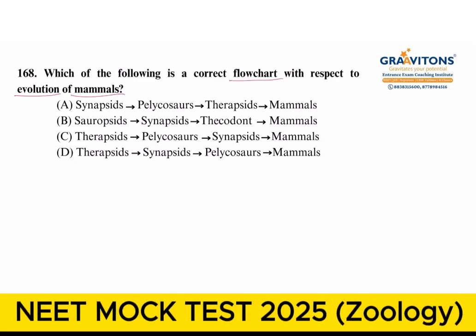In our NCERT textbook, there is a flow chart, a diagrammatic representation of evolution of mammals, vertebrates is given. So in that, the correct sequence arranged here is, first it is synapsids, next pelycosaurs, then therapsids, and lastly mammals. So option A is the correct answer.